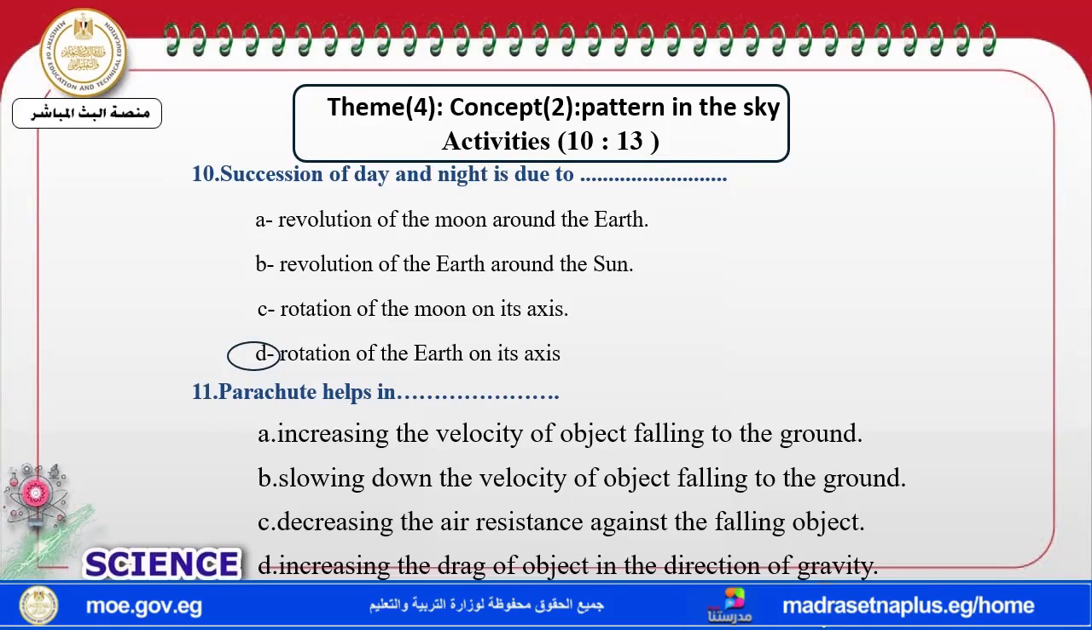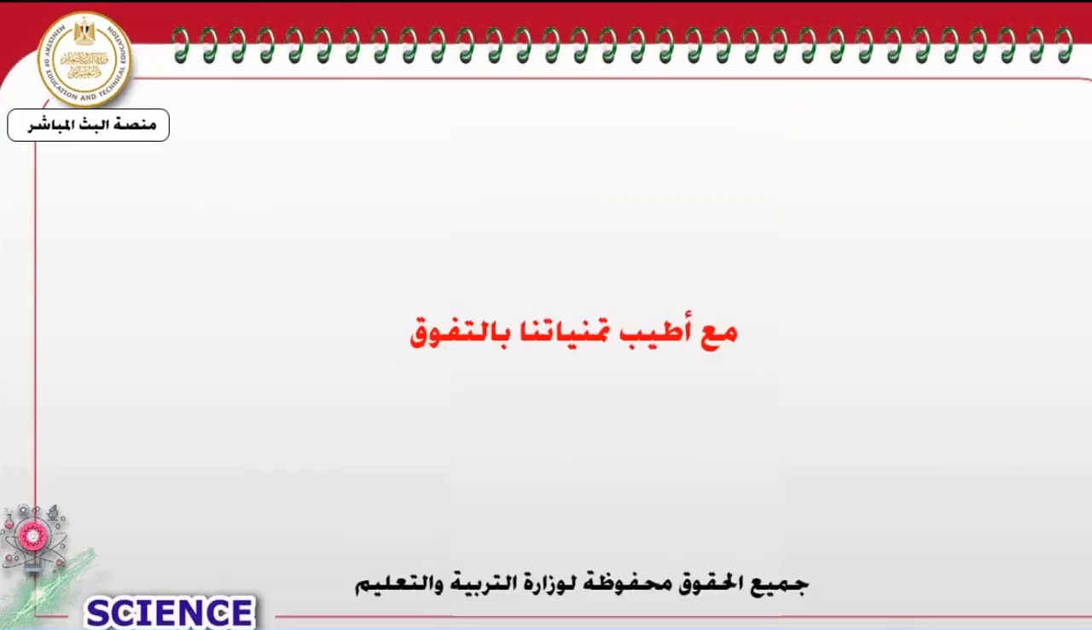And a parachute helps in what? A parachute helps, my dear students, in slowing down the velocity of the object falling to the ground. That's all for today, my dear students. I want all of you to study well and answer theme 3 and theme 4, and I'm waiting for you, inshallah, in the next session.